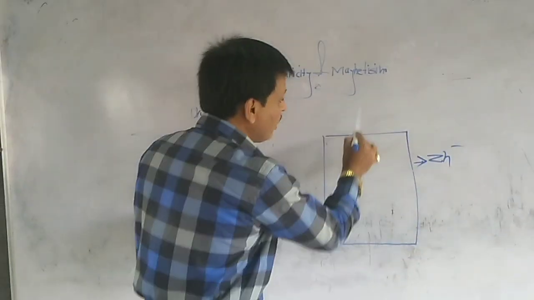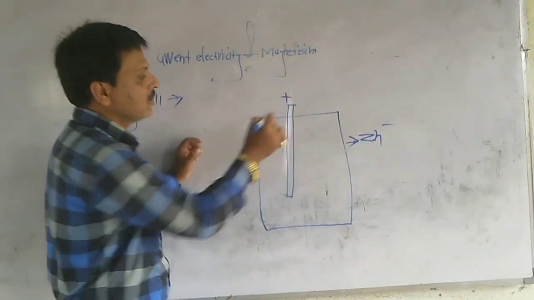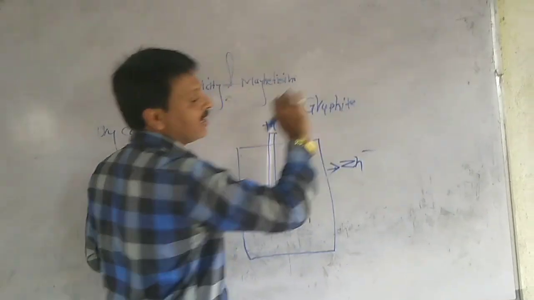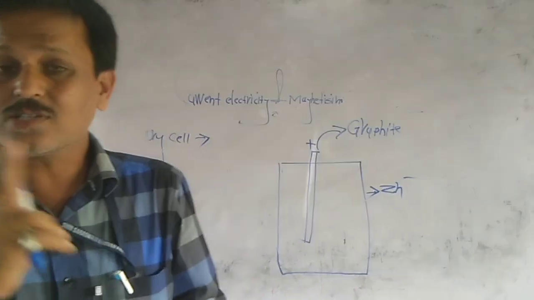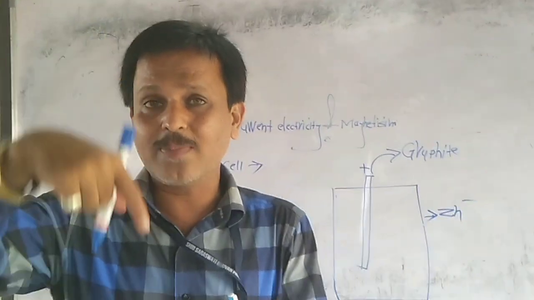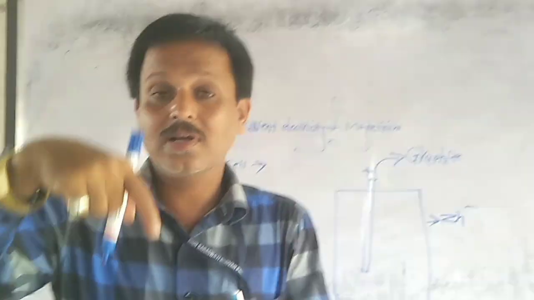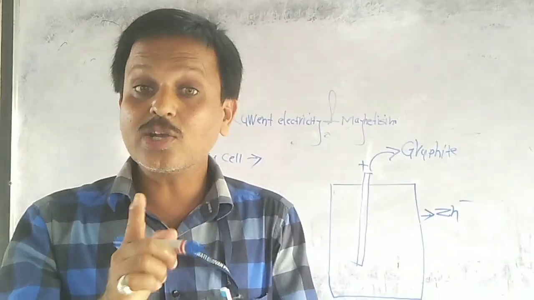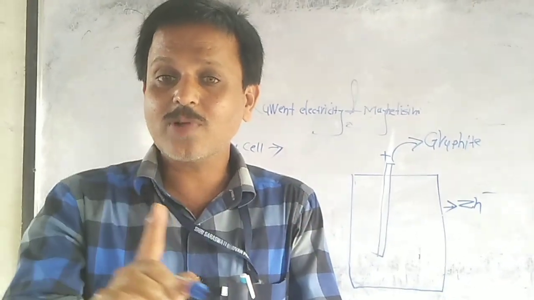Next, when you observe the middle region, there is also carbon, an atom of carbon, named graphite. See, students, what I say: graphite. Two rods can act as two terminals. At the central carbon black, it is diamond, it is carbon, it is graphite, it is fullerene, allotropic forms of carbon. They act as the positive terminal.